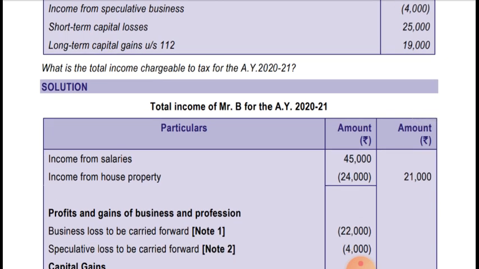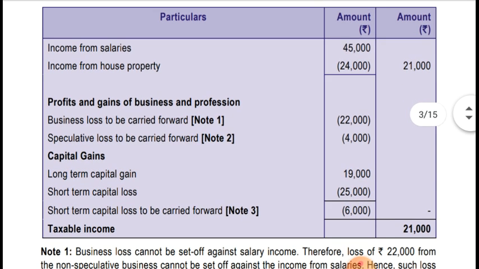Total income of Mr. B for the assessment year 2021. Income from salary is 45,000. Income from house property is 24,000 loss. As I said, it will be adjusted, so after adjustment 21,000 income from salary is left. Now, profit and gain from business or profession: business loss to be carried forward is 22,000.